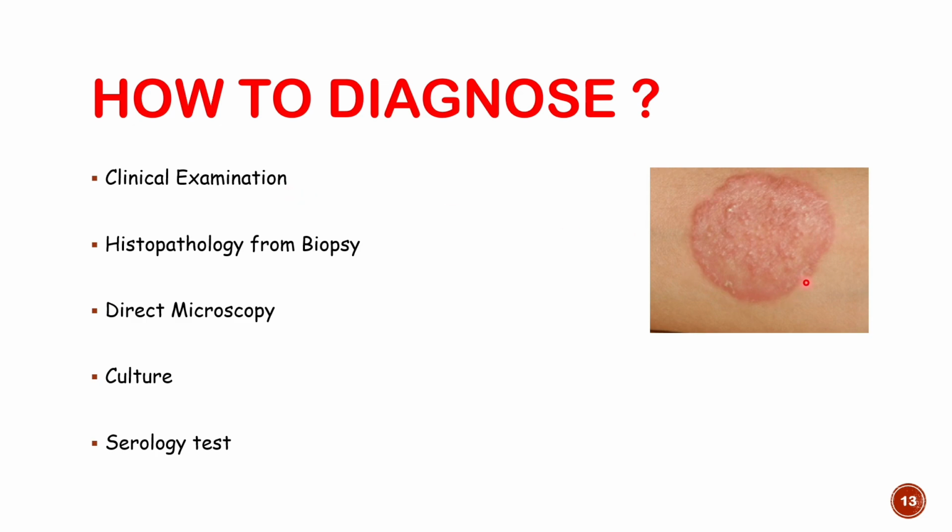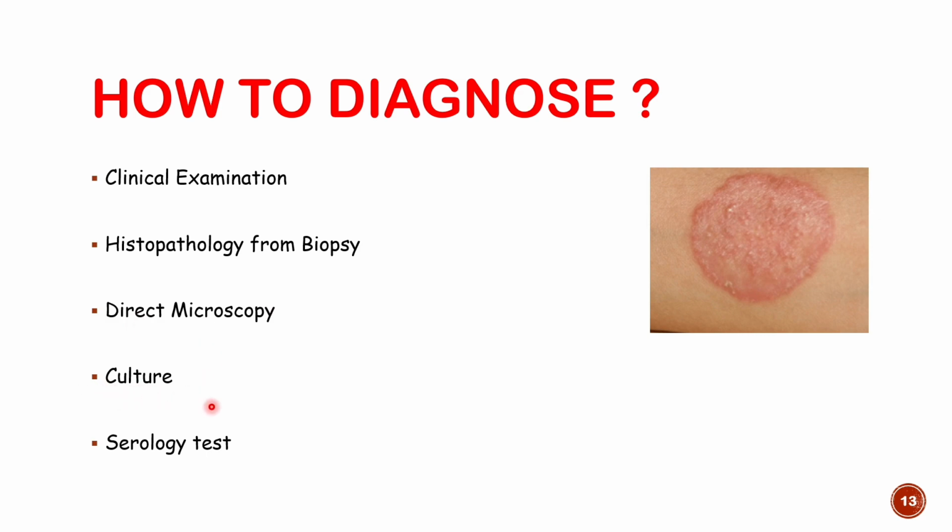So see, this is the ringworm, tinea corporis infection, in which you can see a round erythematous lesion over the skin area. This is the ringworm of the corporis area, the trunk area. Okay. Now, after clinical suspicion of fungal infection, if you are not sure, then you will take a biopsy and send it for histopathological examination. Direct microscopy also will help in its diagnosis.